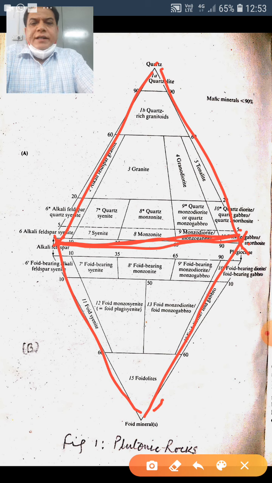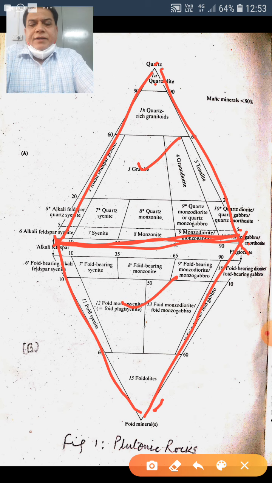Now a rock can be plotted either in this triangle or in this triangle. It cannot be plotted in both triangles simultaneously, because quartz and feldspathoids are incompatible. They are never found together as primary minerals in a rock. If quartz and feldspathoid were mixed, they would form a compound feldspar.